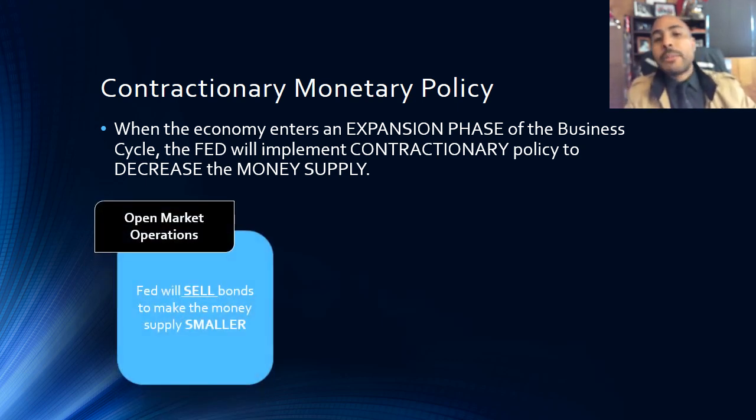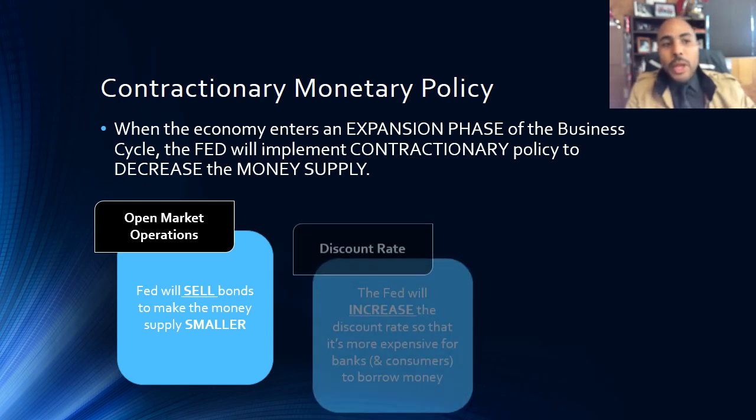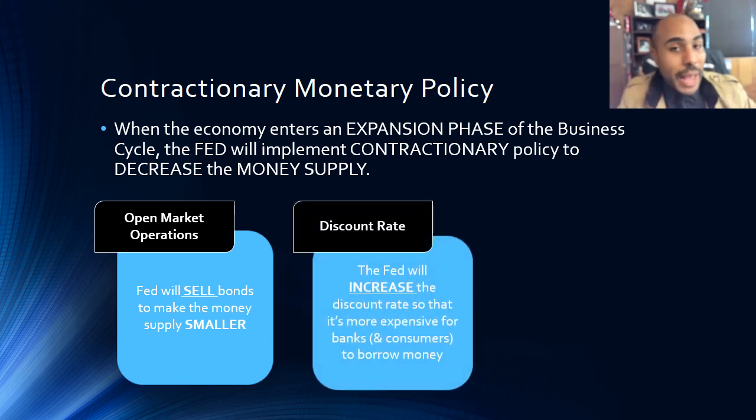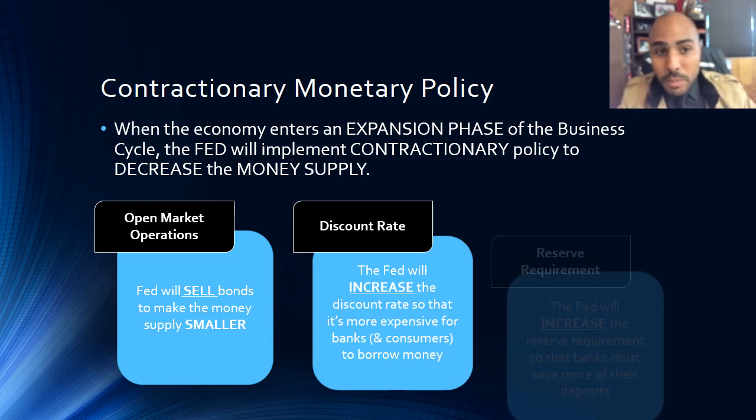So when it comes to open market operations, the Fed is going to sell bonds. Remember that sell equals a small money supply. So if the Fed wants the money supply to be smaller, they sell bonds to banks and take away the bank's cash. When the banks don't have very much cash to loan out, there's less competition for them to give out loans because barely any banks have money to lend. So the few banks that do have money to lend can ask for a higher interest rate from their customers. And that tends to discourage borrowing, and it also discourages consumption, which keeps inflation lower.